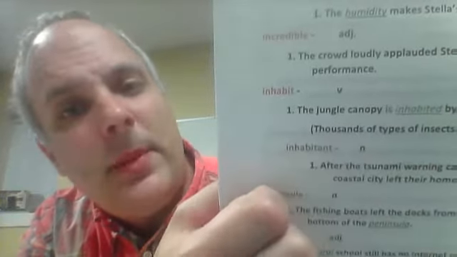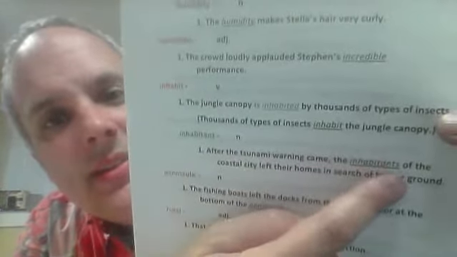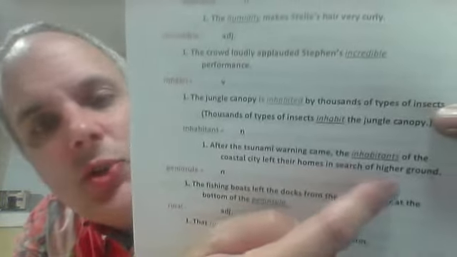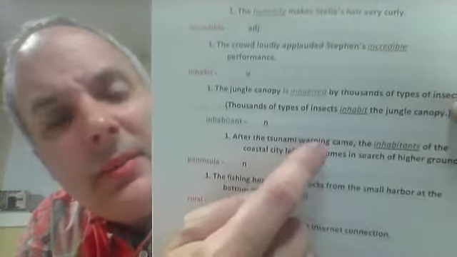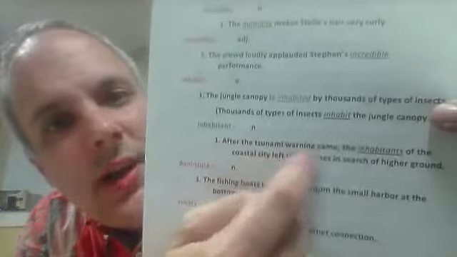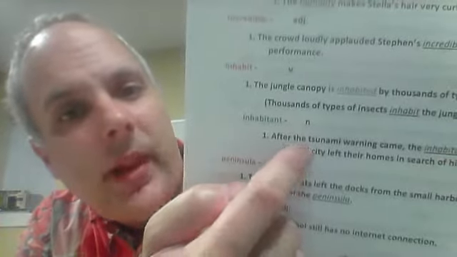This is a person, the people who live in some place. After the tsunami warning came, the inhabitants of the coastal city left their homes in search of higher ground. Okay, so they're like, oh no, there's a big earthquake out in the ocean. There's a tsunami coming, there's a tsunami coming. And then you grab your children and your family and maybe your money, and then you run up to the mountains, okay? This is the inhabitants. Inhabitants live in the city, okay? So those are the people.